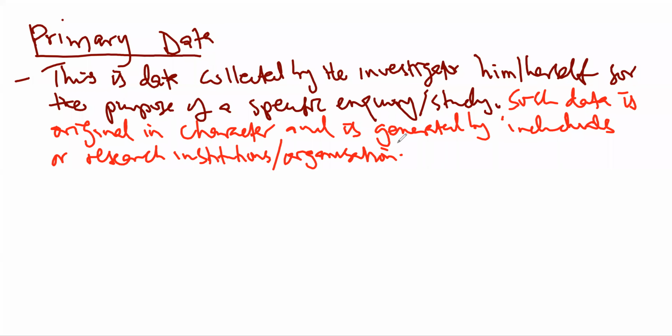So what I've written there in red is very key, a distinctive feature of what we are calling primary data. This data is original in character. It is first-hand data which is being collected for the first time for the particular inquiry that is being solved by the researcher at the moment. This data has never been collected before. Let's have some illustration.